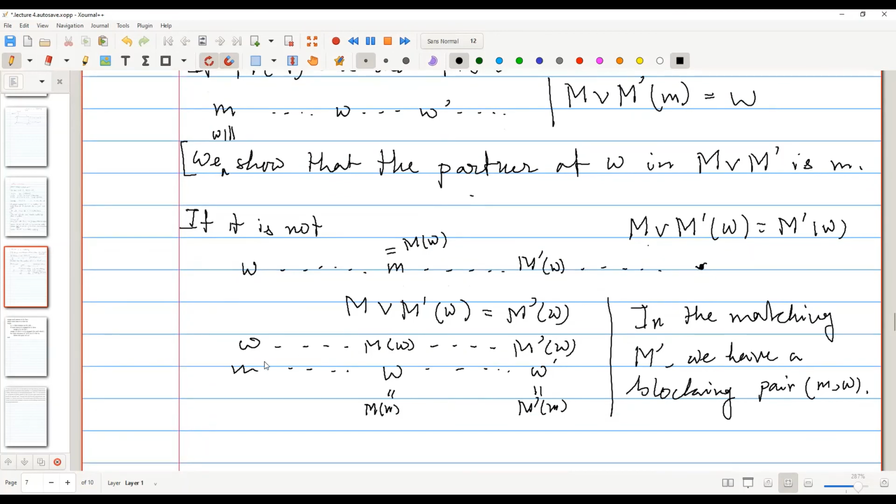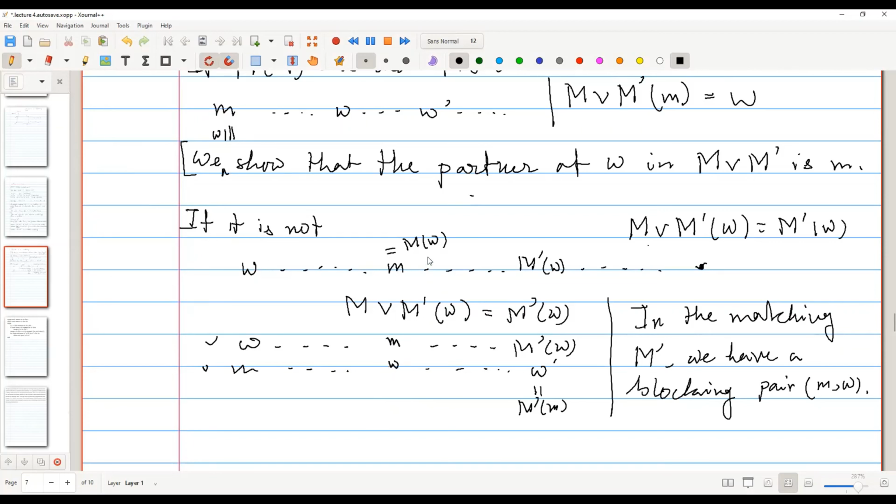Now, if we notice the preference list of w, it looks like this. And if we notice the preference list of m, it looks like this. This is the preference list of w, and this is the preference list of m. Let's write it in a different way so it will be clearer. So what is the M of w? It is m, and this is w.